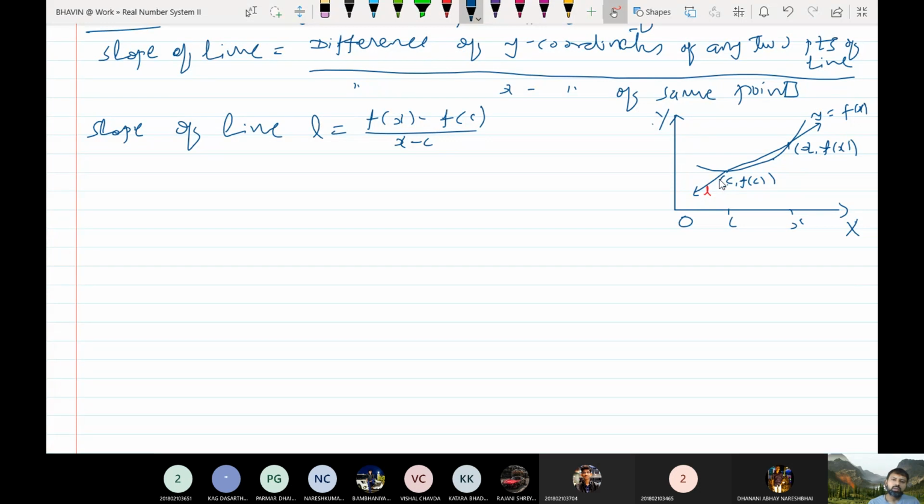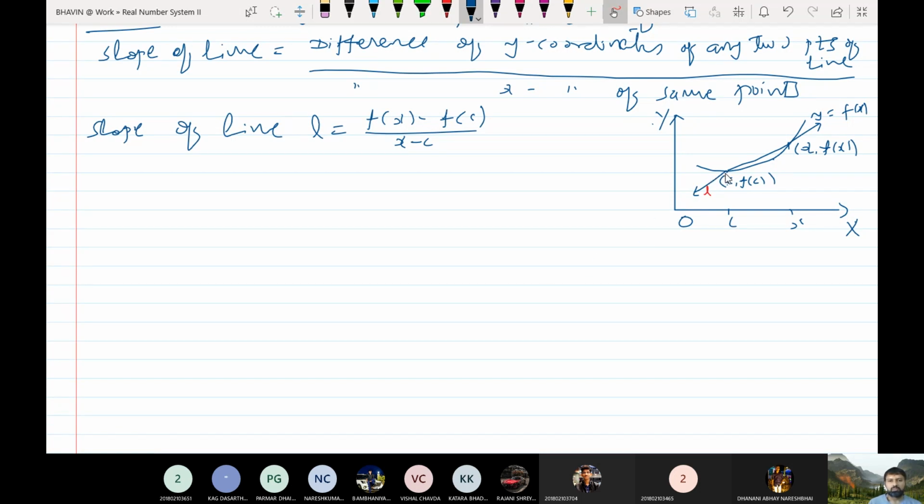Isn't it? So what is the tangent of a curve? A line is said to be a tangent at point c if it just intersects the graph of the function exactly at point c, once.